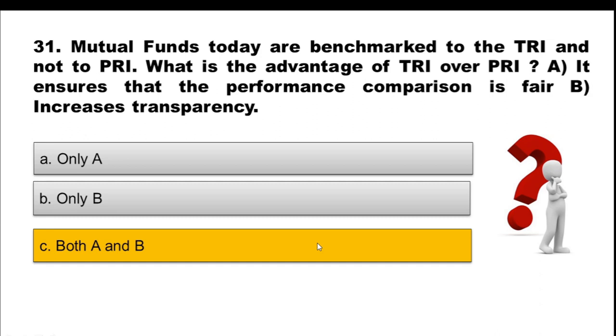However, the total return variant captures dividend, interest or any additions to the capital gain. So both A and B are correct, as the total return variant ensures that the performance comparison is fair and it also increases transparency.